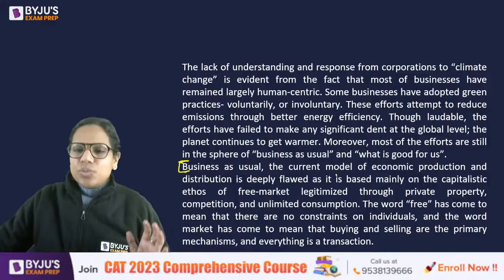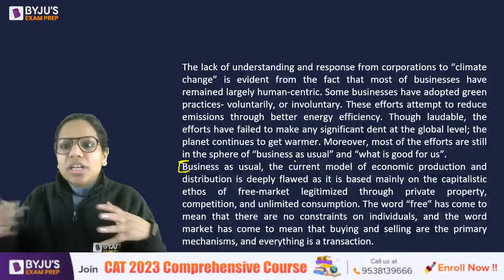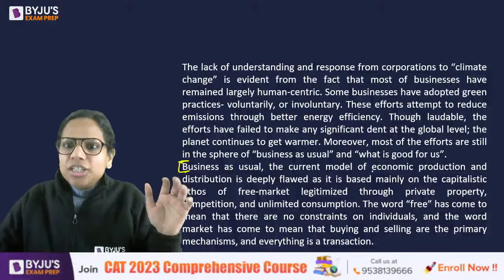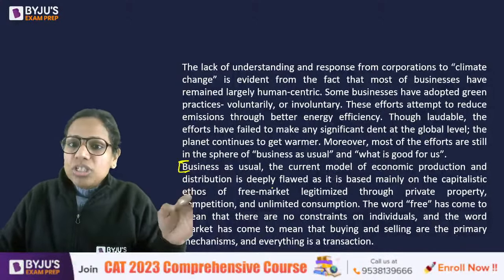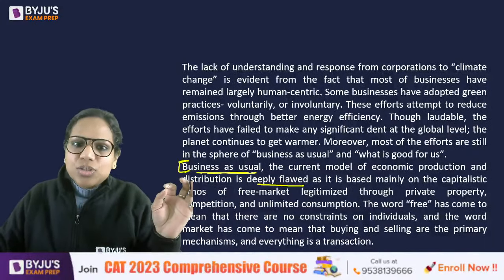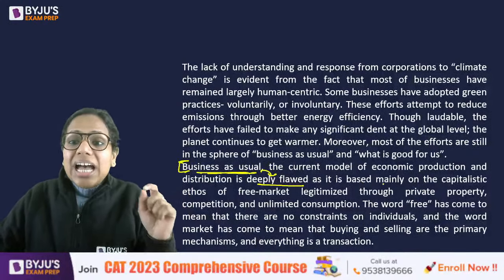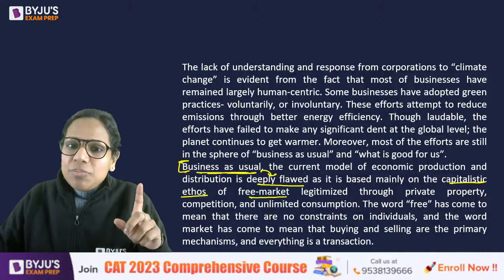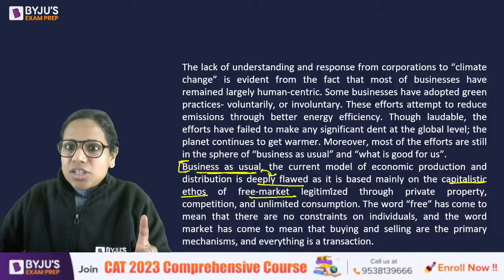Business as usual, the current model. Our current model of economic production and distribution is deeply flawed. Business as usual is deeply flawed as it is based mainly on the capitalistic ethos of free market legitimized.